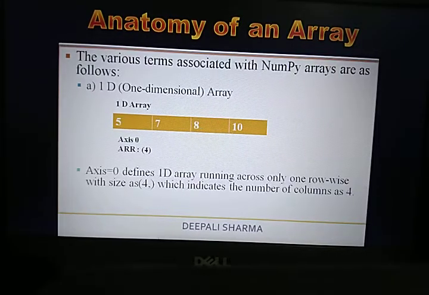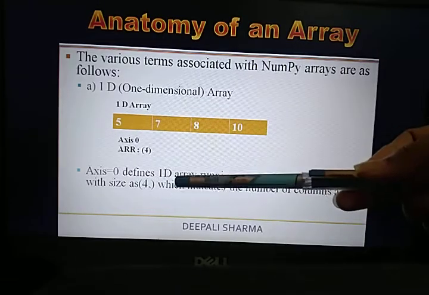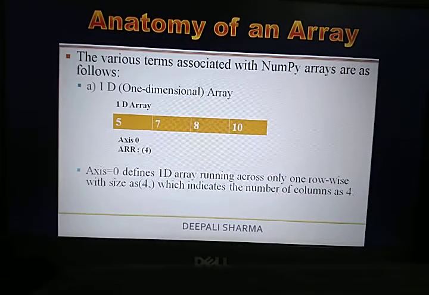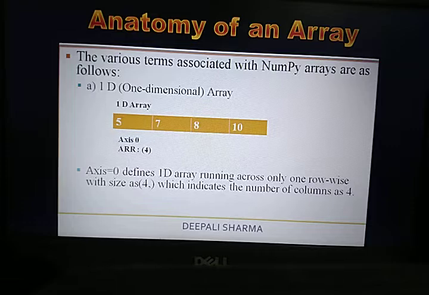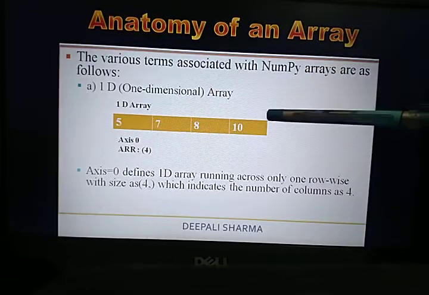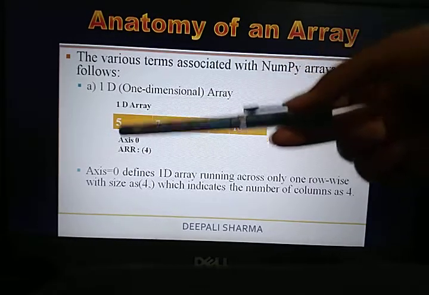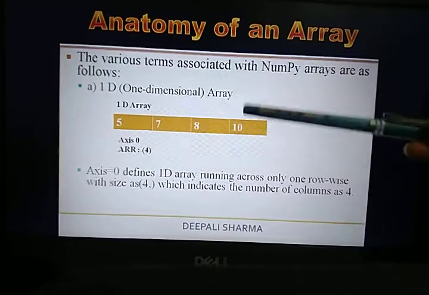As you can see, axis 0 defines a 1D array running across only one row wise with the size as 4, which indicates the number of columns as 4. As I told you, this is the single row. Within this particular row you are able to see these 4 columns.